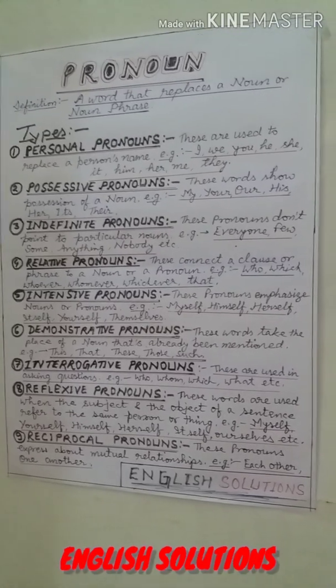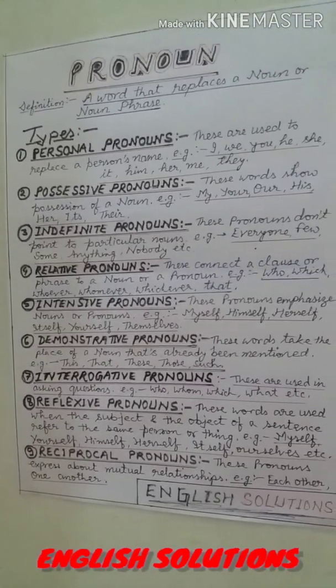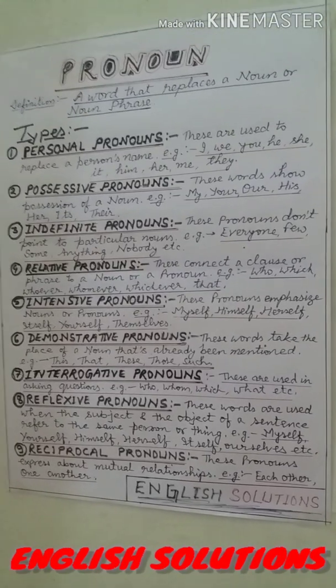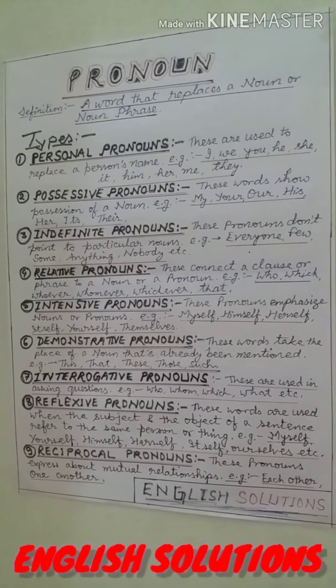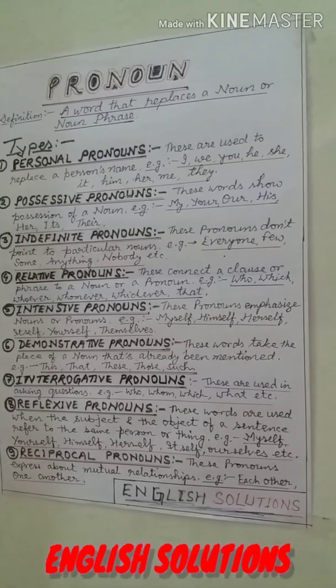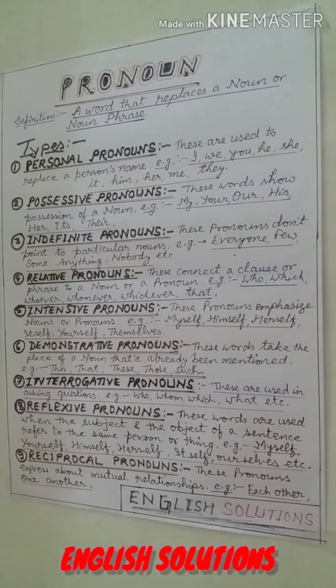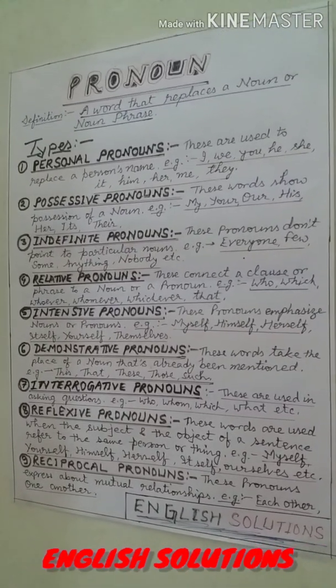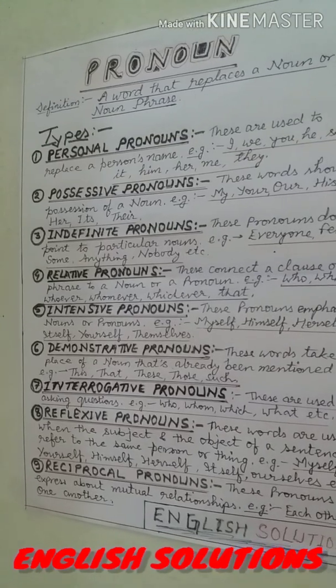Second category of pronoun is possessive pronouns. Possessive pronouns show the possession of a noun. For example, my, your, our, his, her, its, their.